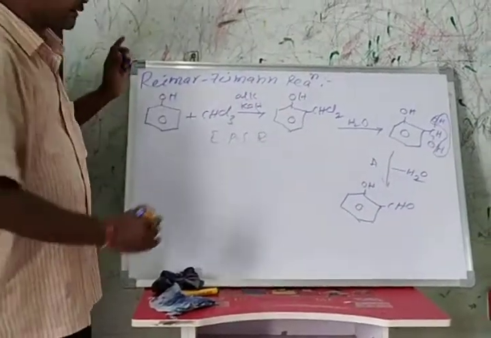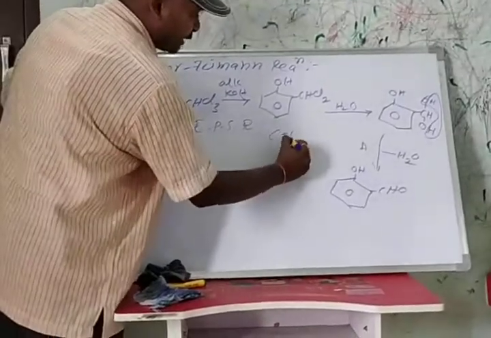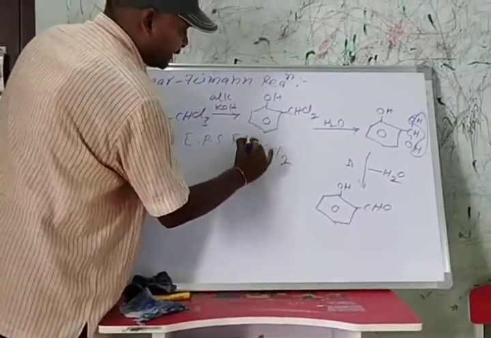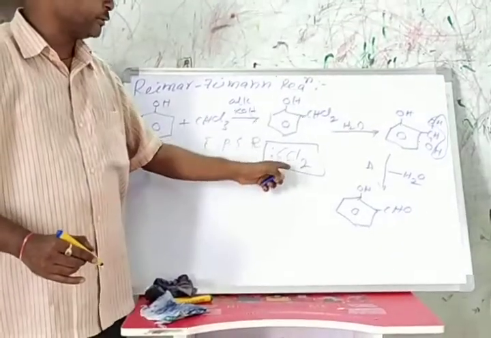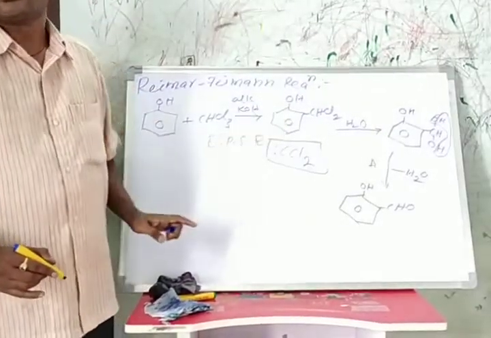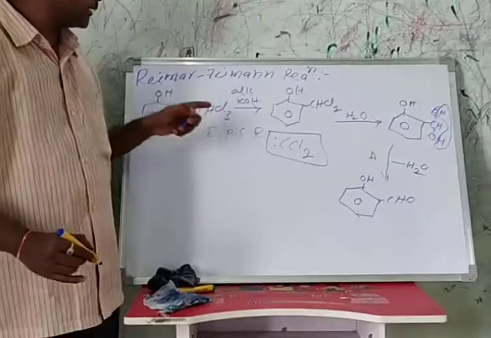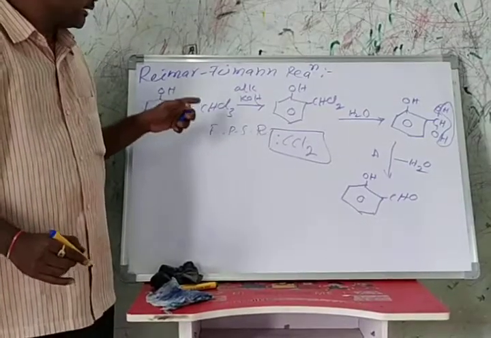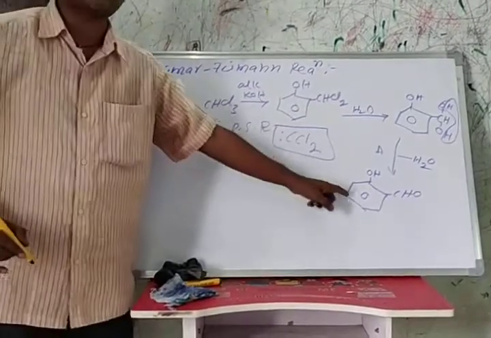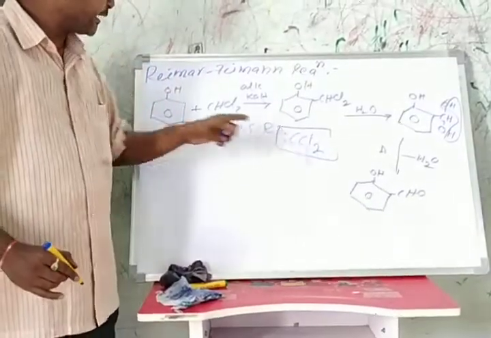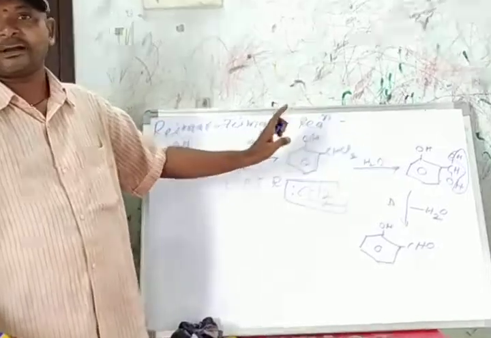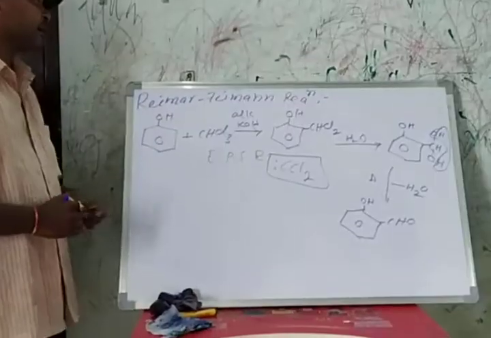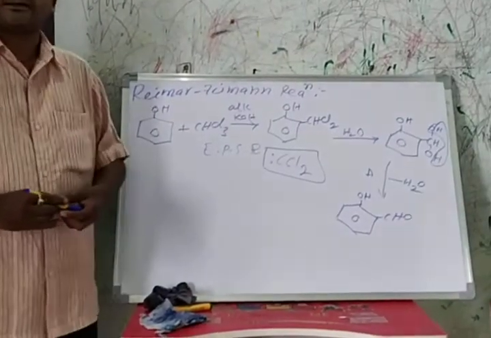In this electrophilic substitution reaction, the electrophile is a neutral electrophile, that is dichlorocarbene. This dichlorocarbene attacks at the ortho position. If it attacks at the ortho position, we will get orthohydroxybenzaldehyde. If it attacks at the para position, we will get parahydroxybenzaldehyde. This is the Reimer-Tiemann reaction.